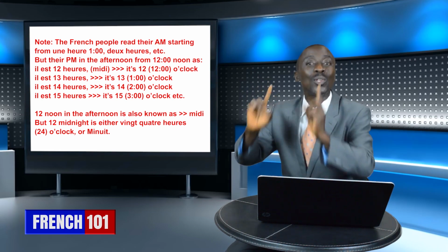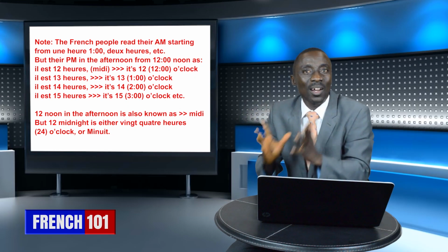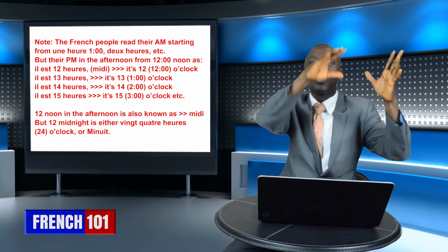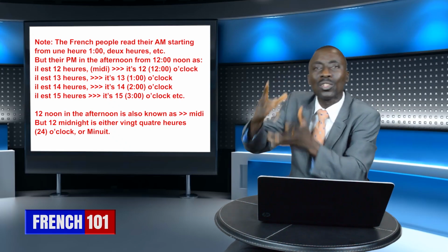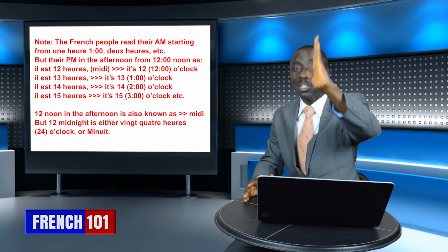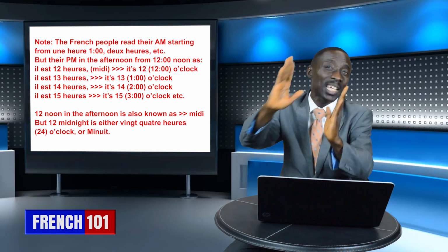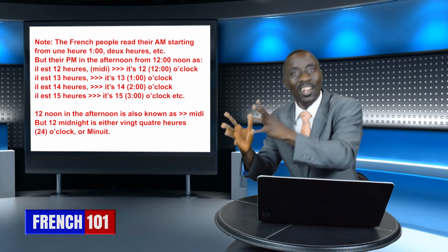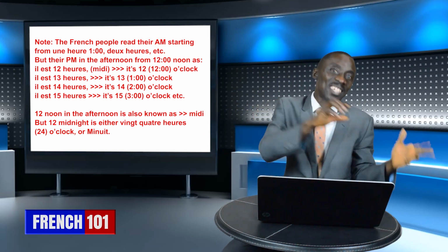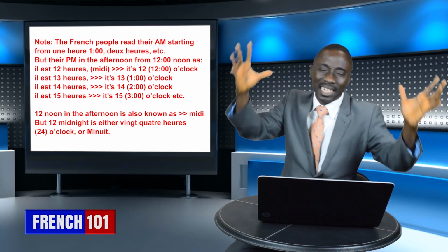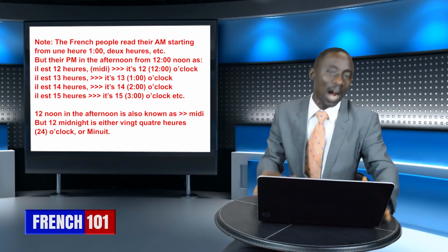He goes again from 1 heure, 2 heures, 3 heures, 4 heures, 5 heures, 6 heures, 7 heures, 8 heures, 9 heures, 10 heures, 11 heures, 12 heures, 12 midday. He goes again from the afternoon. He does not stop at 12 heures. He goes again from 13 heures, 14 heures, 15 heures, 16 heures, 17 heures, 18 heures, 19 heures, 20 heures, 21 heures, 22 heures. He goes again like that until he goes to 24 hours.